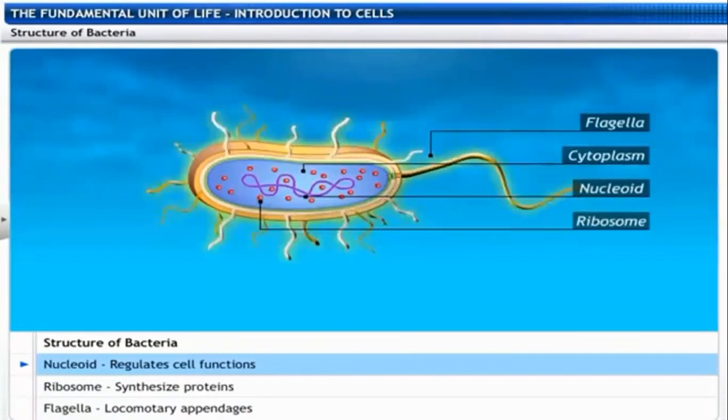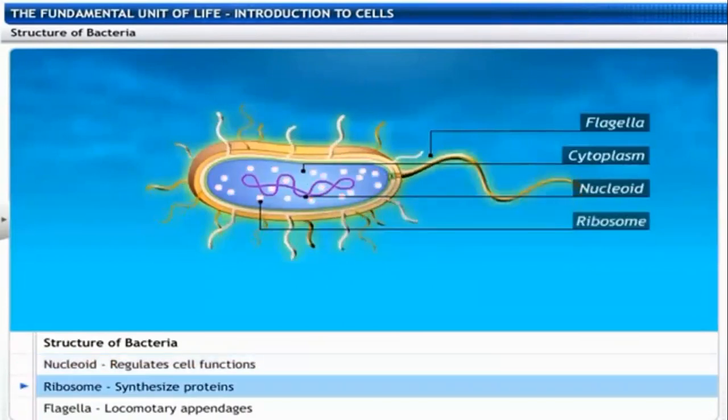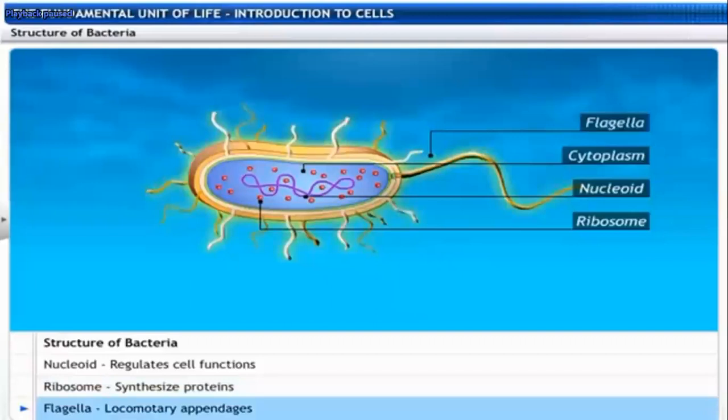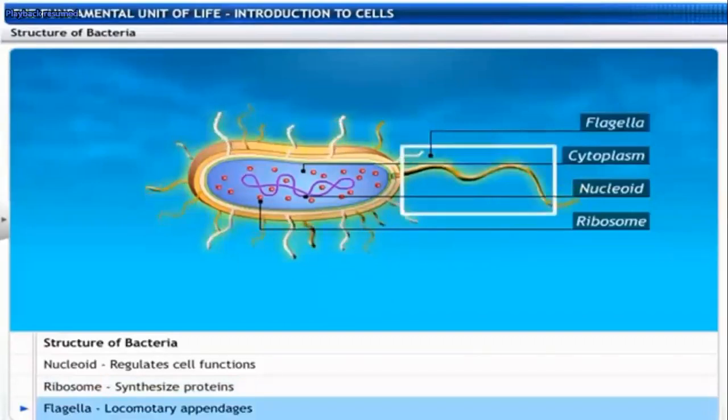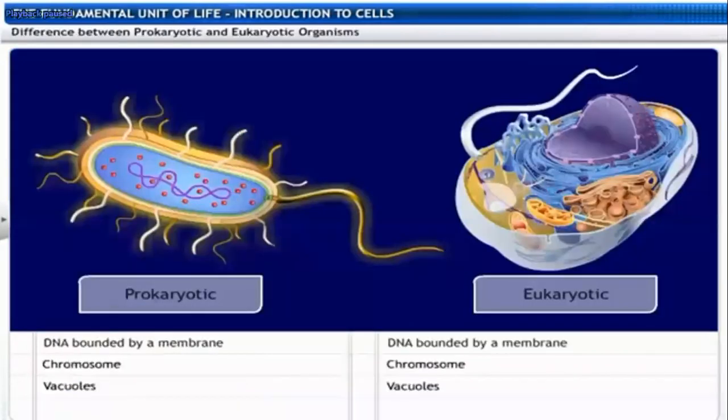It regulates all the functions of the cell. Ribosomes are responsible for making proteins, or protein synthesis. Flagella are appendages responsible for motility, which means movement from one place to another.